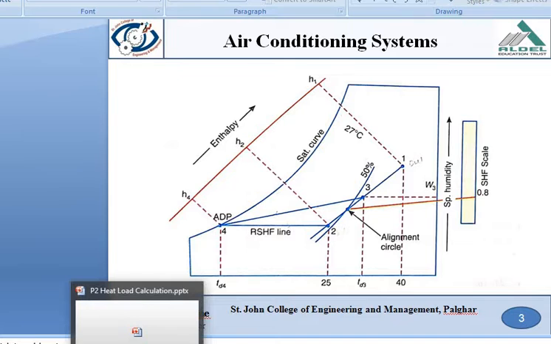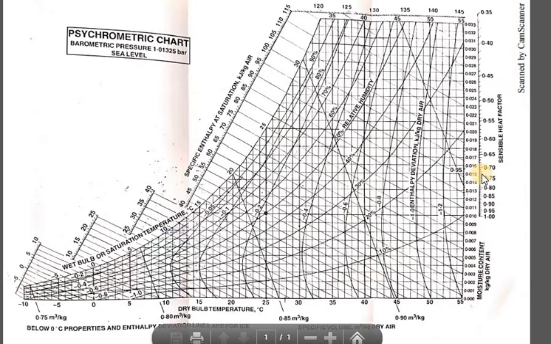You can see here in this psychrometric chart, this baseline is the same, so you can simply extend this line from the 0.8 alignment circle to somewhere else. Likewise, we will get the ADP, apparatus dew point temperature, on the saturation curve, and this line will be the room sensible heat factor line.